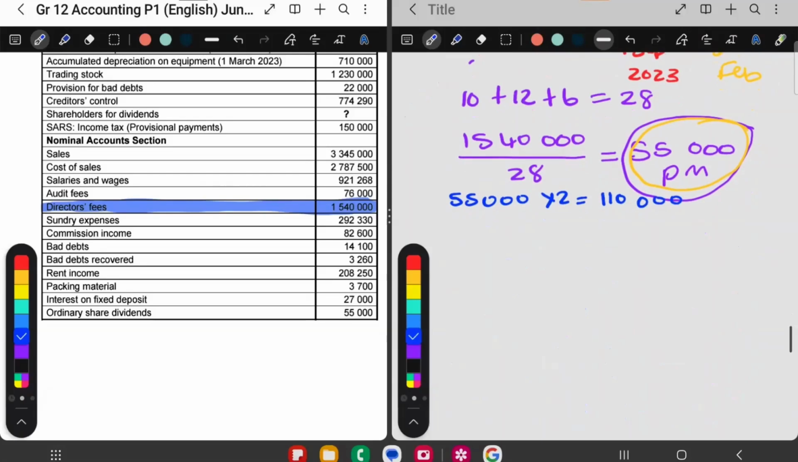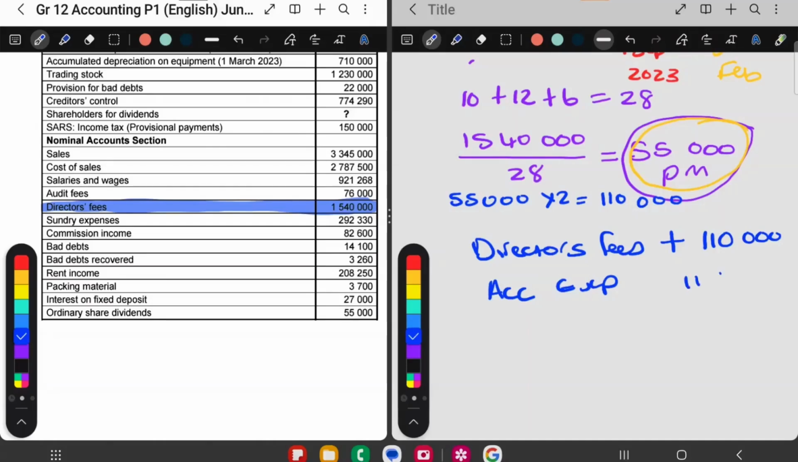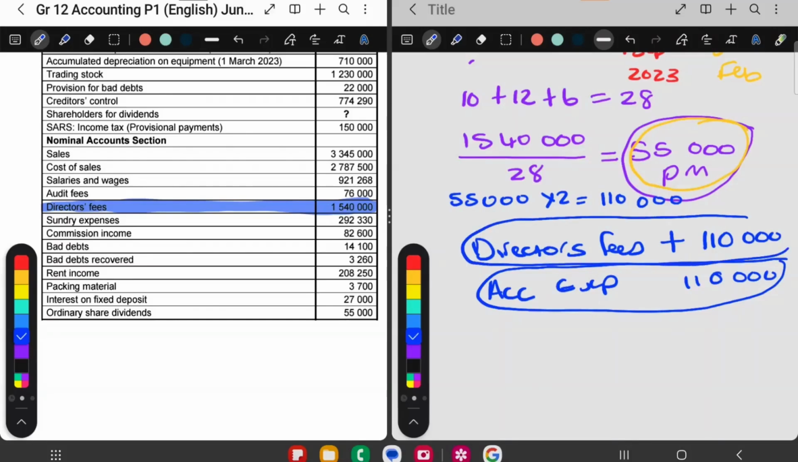So let's write down. Director's fees are still outstanding. 2 accounts involved. It's director's fees and accrued expense. Because I must still pay it. Anything accrued is a plus. So this is a plus 2 months' salaries and accrued expense is 110,000. And this will go to the balance sheet under liabilities, trade and other payables. And this one will go to the income statement.